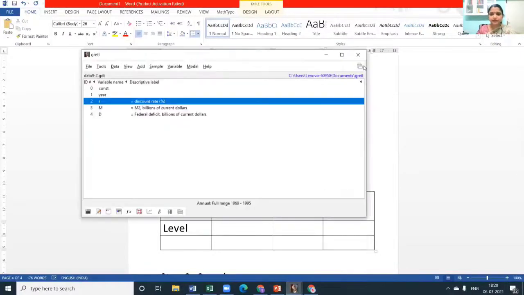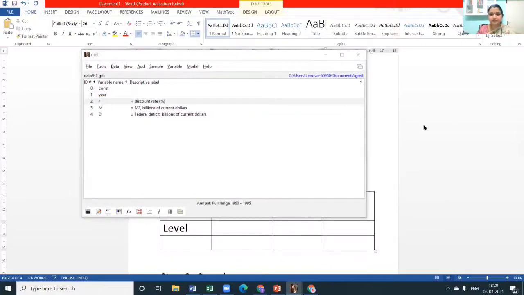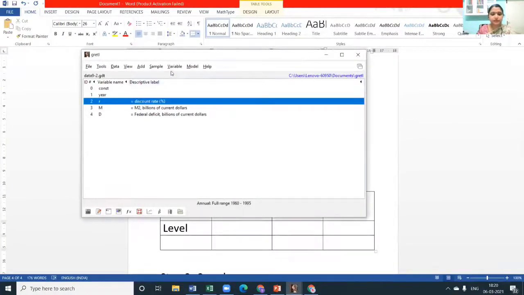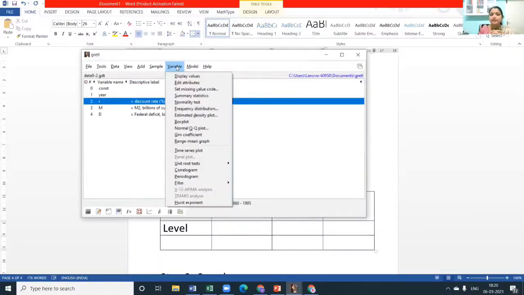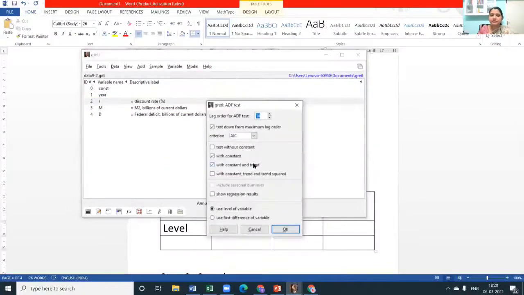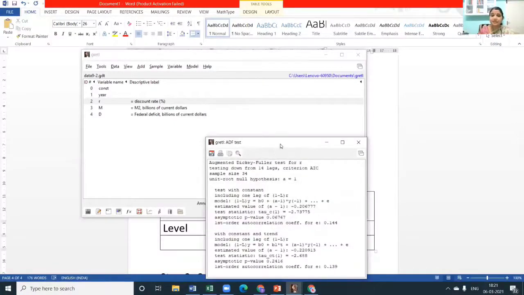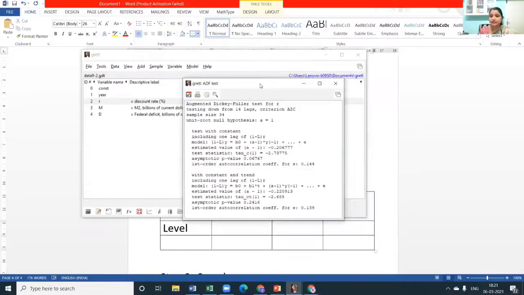Fine. So where do we proceed? Where do we get the stationarity test? Click on the variable, and in the variable tab we have the unit root test. I know that we all have done it quite a number of times, so you're thorough with that. When we proceed, there is no trend in it, so we can go without trend only. Constant and trend is actually not required, but let it be. We didn't see any trend in the graph. Basically, that graph will help us understand whether there is a trend.